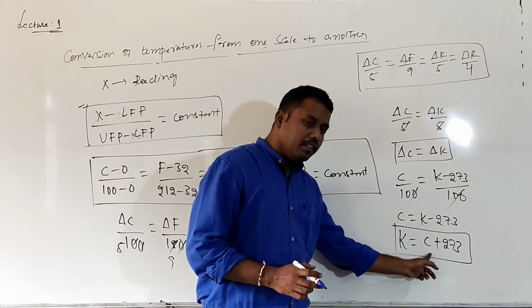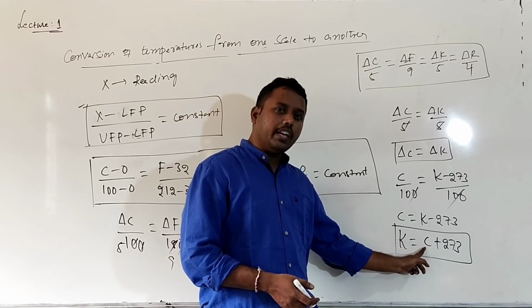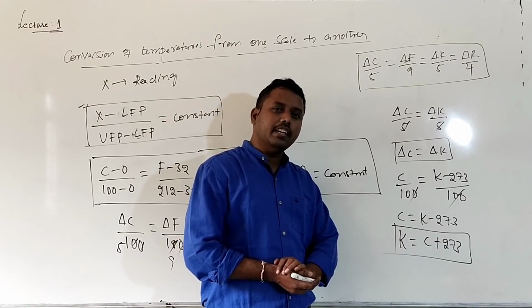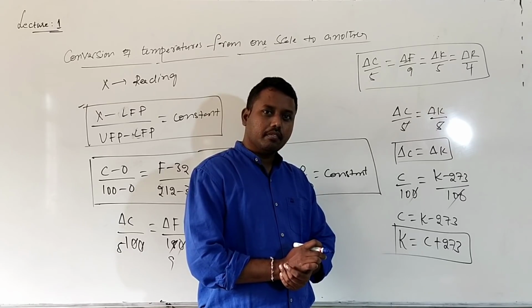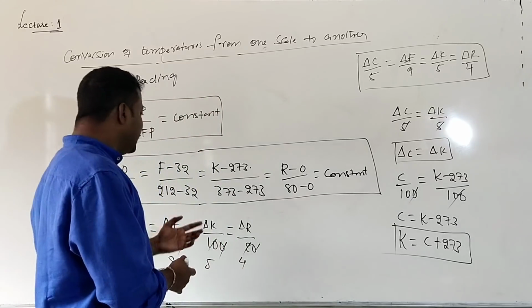Are you getting that? For example, 30 degrees Celsius is given. 30 degrees is equal to how many Kelvin? 30 plus 273, that is 303 Kelvin. Are you getting that? So this formula can be used to calculate the change in temperature.